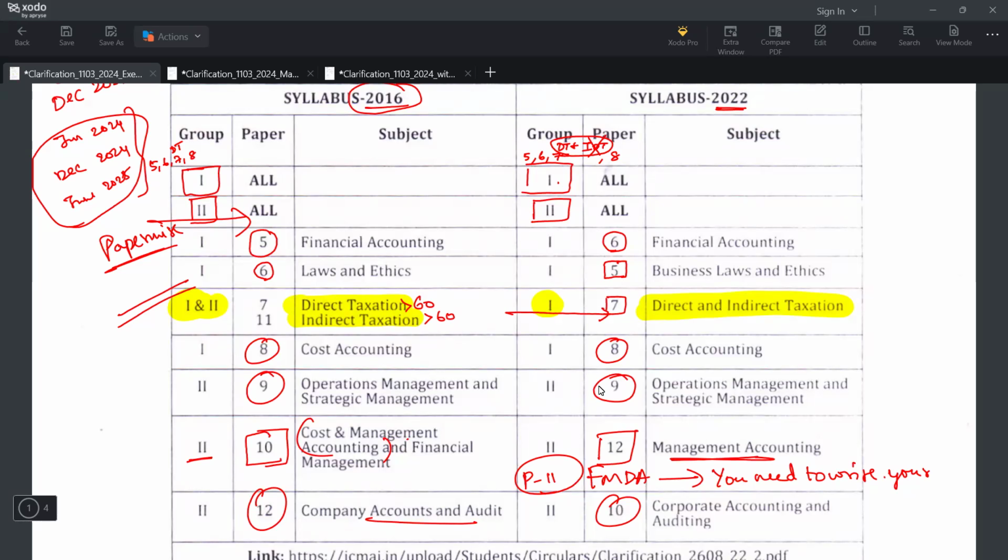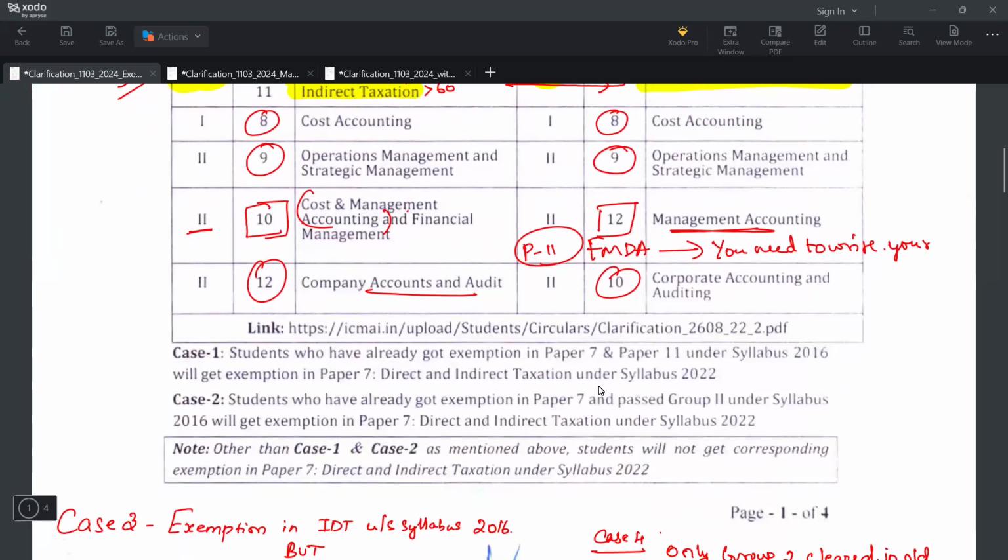In both scenarios, you never passed the group. Okay, but you got above 60. Let's say DT 65, IDT 62. You are having that. Then you will get an exemption for direct tax and indirect tax in the new syllabus. Next, under case 1, students who already got exemption in paper 7 and paper 11 under syllabus 2016 will get an exemption under paper 7, DT and IDT, under the new syllabus. That's what your case 1 is.